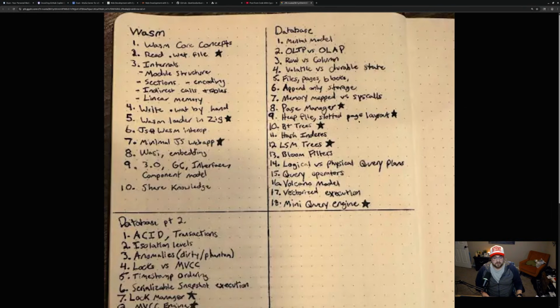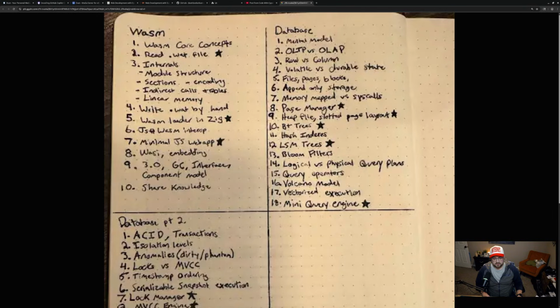After that, I want to get into heap files and slotted page layouts. Another deliverable for that. We'll get into B+ trees. I've kind of been poking around at B+ trees for a while. I think I have a pretty decent understanding as to how they work, but this will be a good opportunity to really make sure that is true because I will need to have that down before we really go much further. So there will be a deliverable there. We'll probably build a B tree, probably in Zig. I don't know. We'll see. Something. We'll build a B tree in some language. And that'll almost certainly maybe be a video.